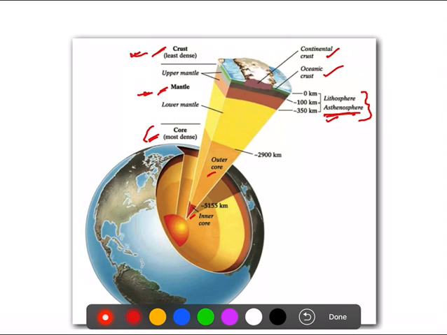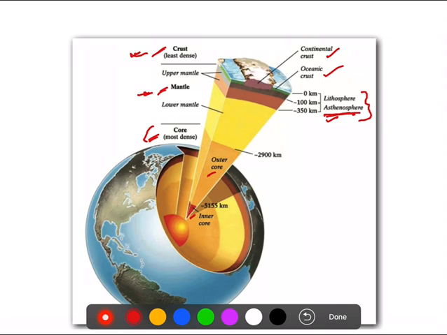So what is continental crust? Continental crust is the part of the earth which is covered by land. Whenever you see a piece of land, it is above the continental crust. All the oceans present on the earth, and the surface on which the oceans lie, is called the oceanic crust.